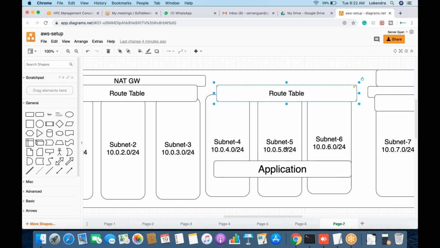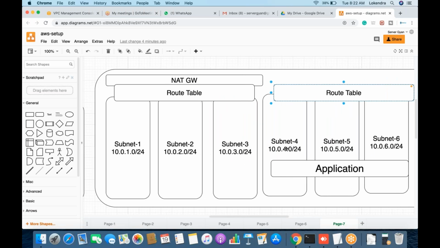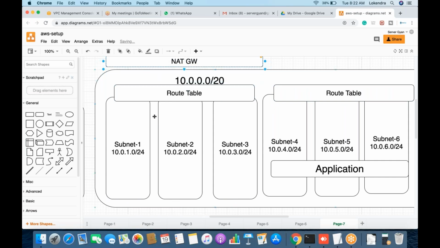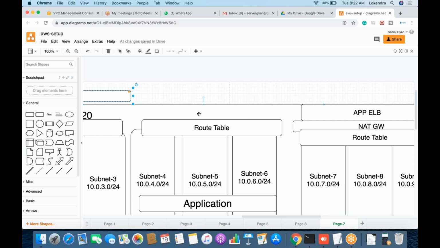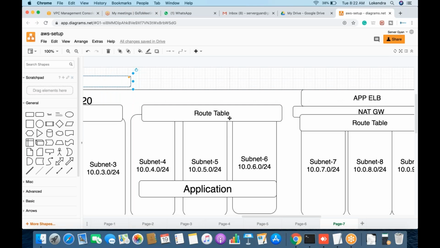Then we have to design the application in such a way that when we know, for example, that this is the database server, I do not need any internet gateway here. So why would I have an internet gateway associated here? There is no need to have a NAT gateway. I do not need any outgoing or incoming traffic on this subnet where application servers are running, so I will not associate either NAT or internet gateway here. But yes, in case of any requirement, for example, you need to update the servers or download some packages from the internet, you can associate a NAT gateway on a temporary basis on top of this route table.